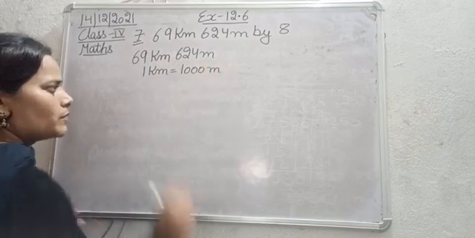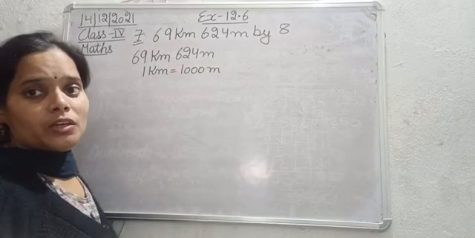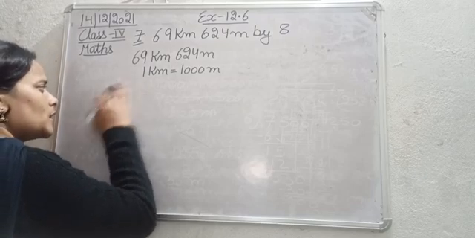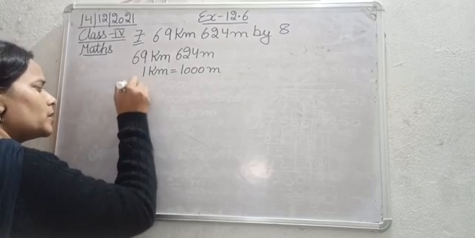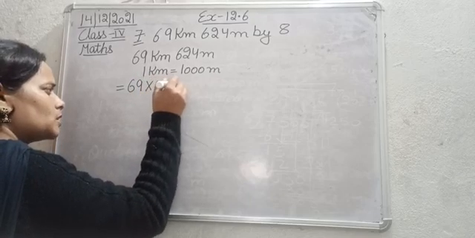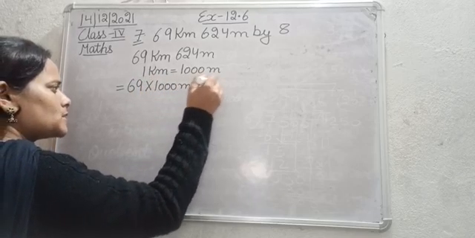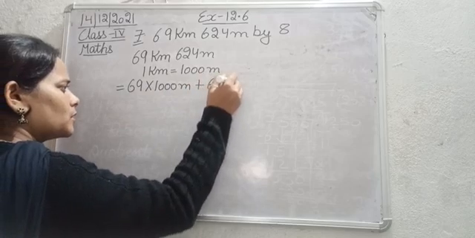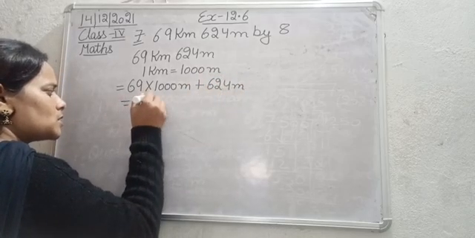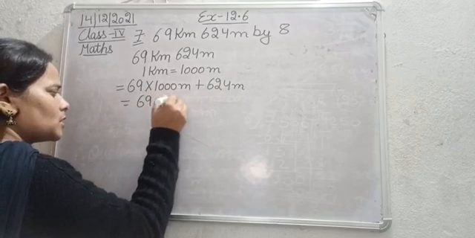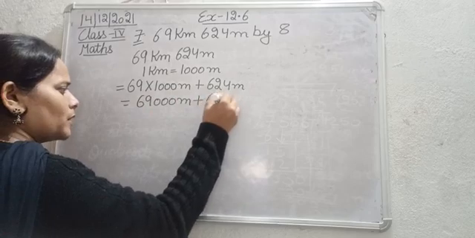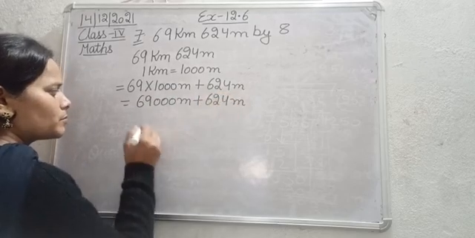So first of all we will do the conversion. 1 kilometer is equal to 1000 meter. So 69 kilometer will be converted into meter by multiplying it with 1000, plus 624 meter. This is 69,000 meter plus 624 meter.